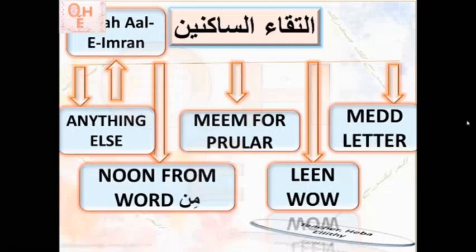In the first case, I have mad in the first word. The first word ends with a mad letter, and usually the mad letter is sakin, and the second word starts with a sakin letter too. We explained what we do in that case. Today, inshallah, we will talk about the first word ending with a lean letter, and not any lean letter, because ya can be lean and wow can be lean. This rule is only for wow, not for the letter ya at all. It's only for wow leeniya, the lean wow.